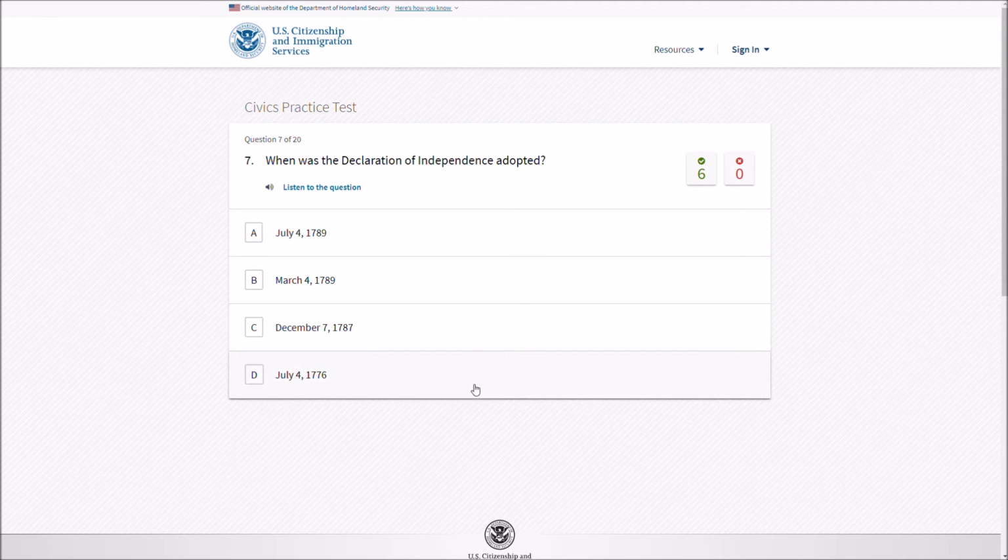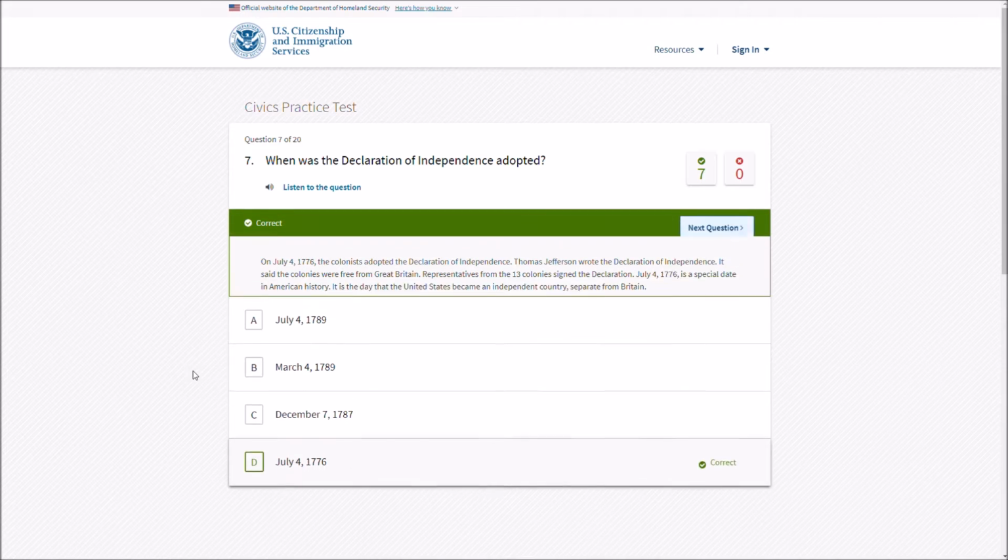When was the Declaration of Independence adopted? Oh, well, this is when the language of the document was approved. It was signed on August 2nd, 1776, but I guess this is the closest answer. I guess this is what they mean.